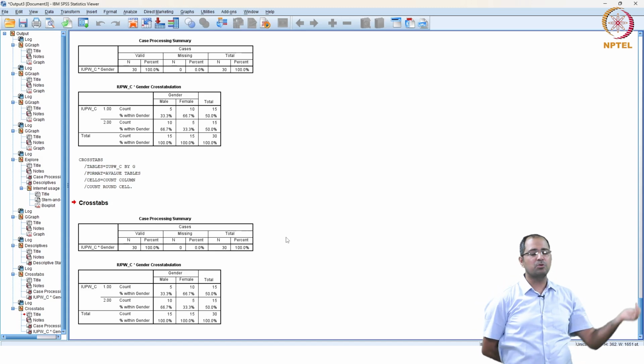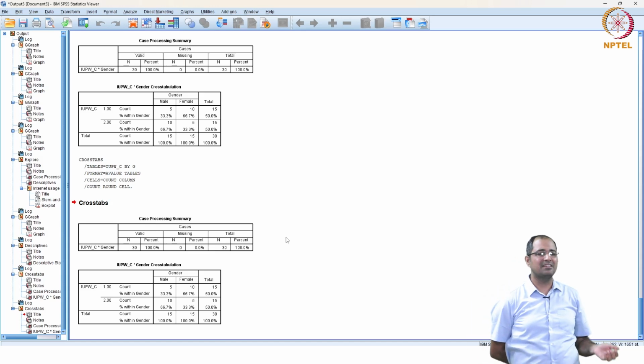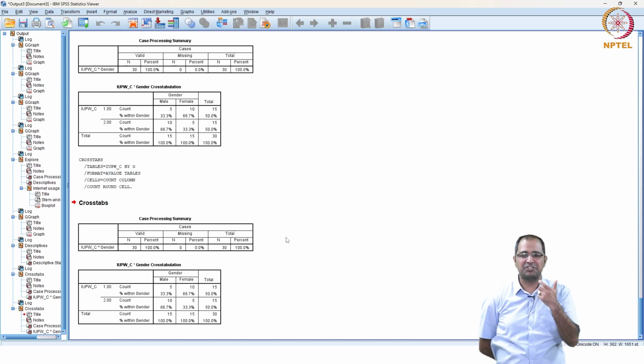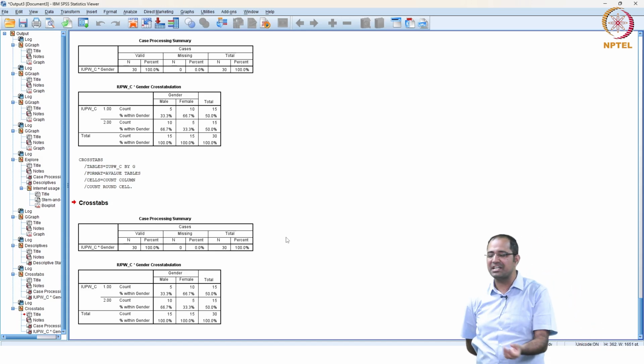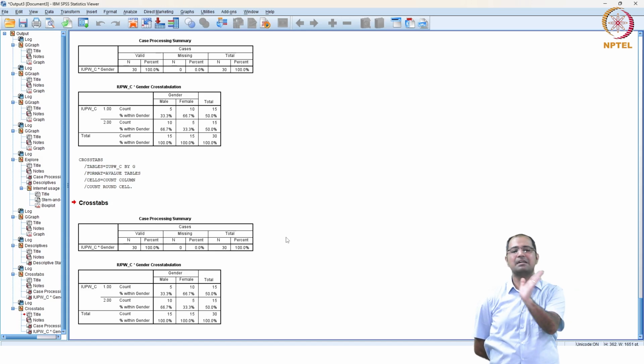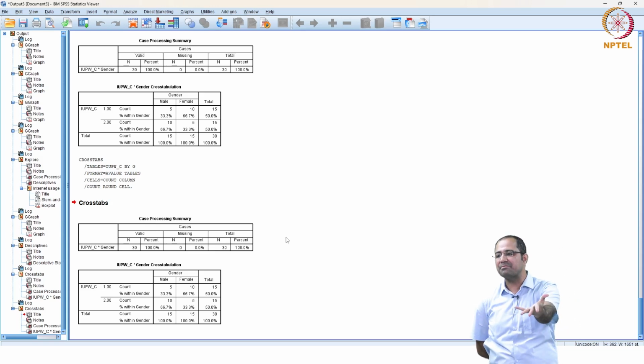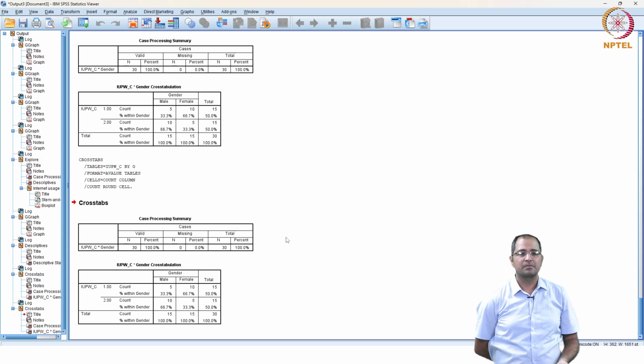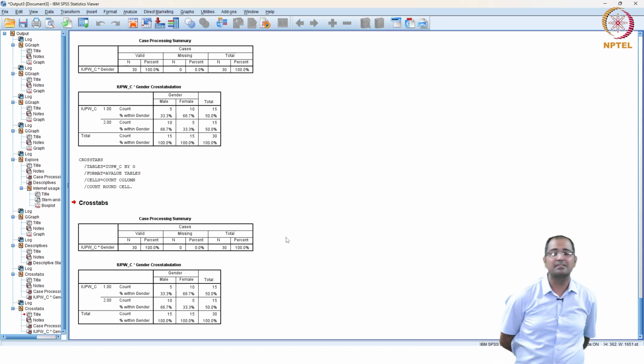So if we have some doubt whether the association between gender and internet usage may not be because of gender, so gender may not lead to high or low internet usage. Maybe gender has some effect through something else, which could be some other variable. Now in this case, that could be familiarity with the internet.